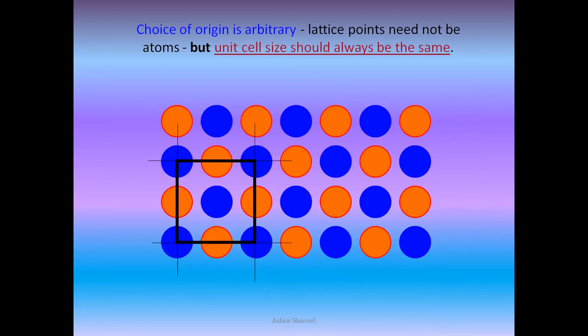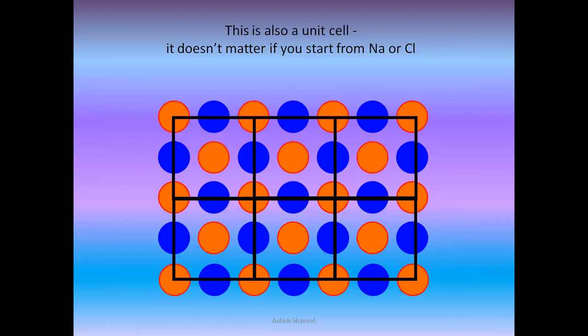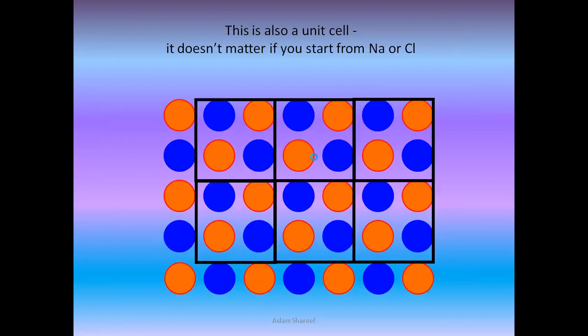But the unit cell size should always be the same. So if we are taking one unit cell for this one, the second one should also be the same. It cannot be between these four. If it is one like this, the second should also cover like this. So this is another illustration. Here you can find this is also a unit cell. It does not matter if you start from a sodium atom or a chloride atom. With any, you can start.